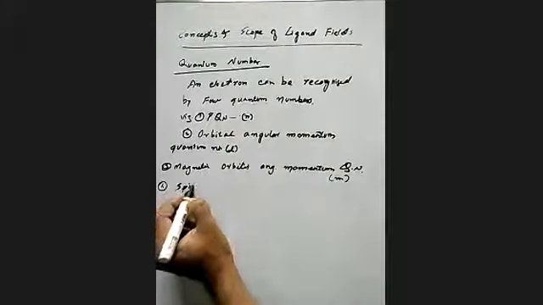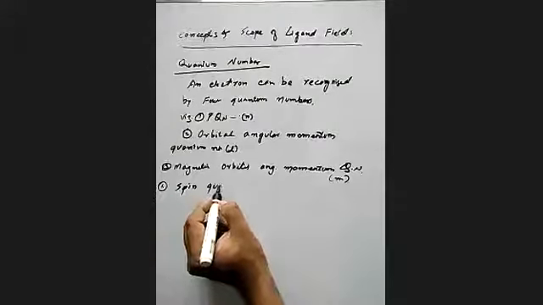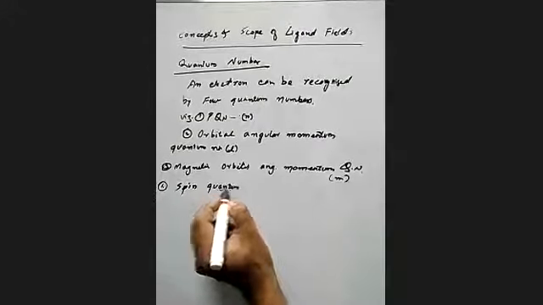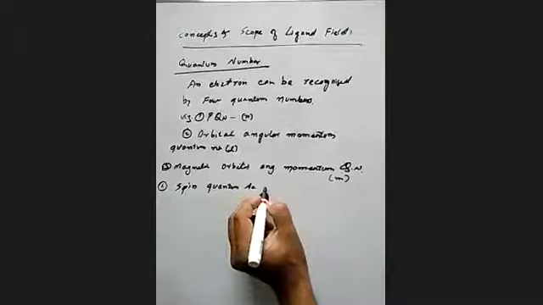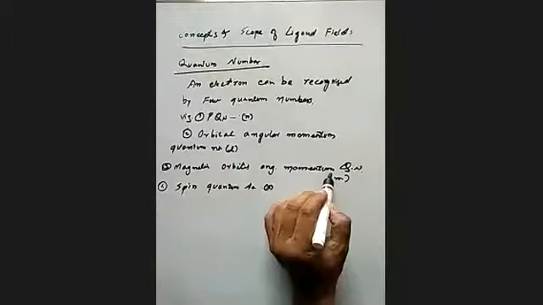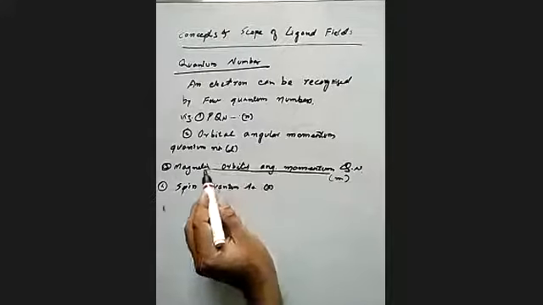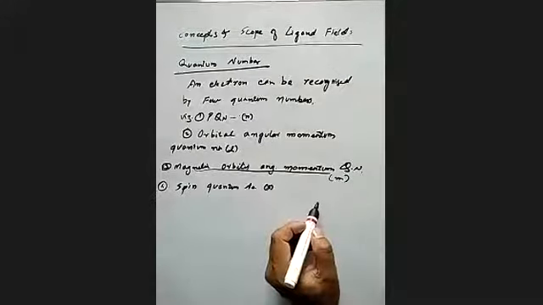called the spin quantum number, and it is denoted by a small s. Actually, the magnetic orbital quantum number is used to explain the electron's relative position.